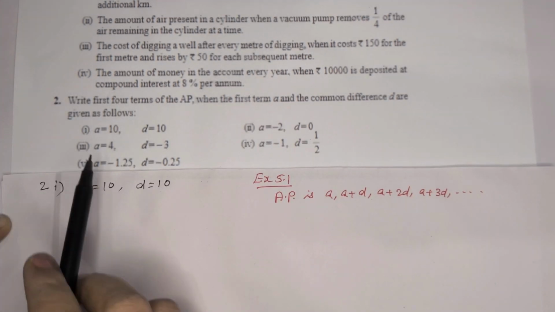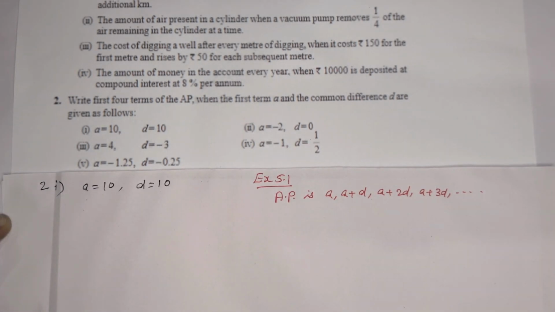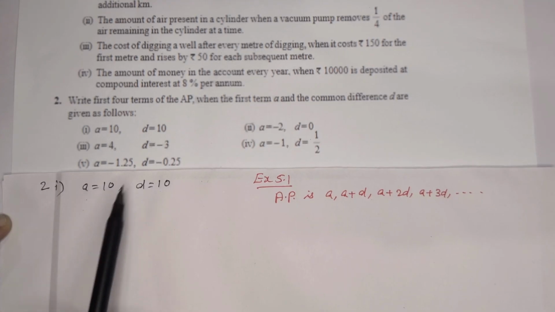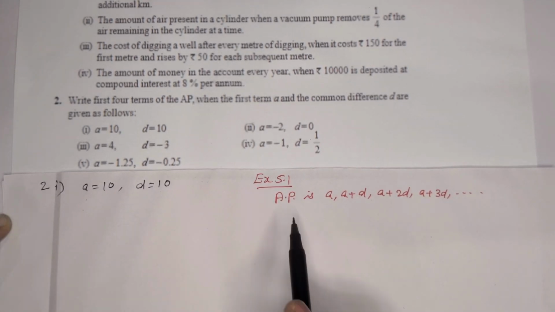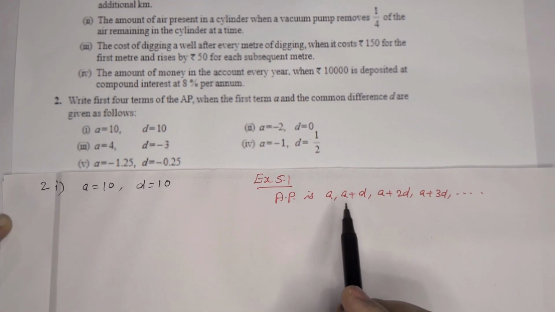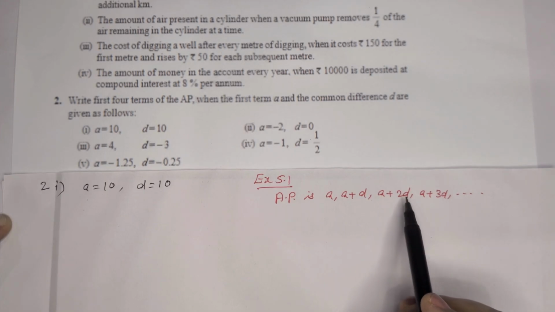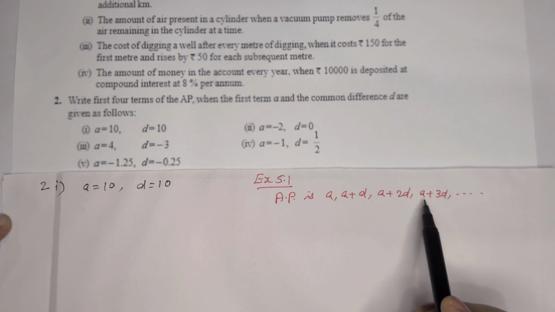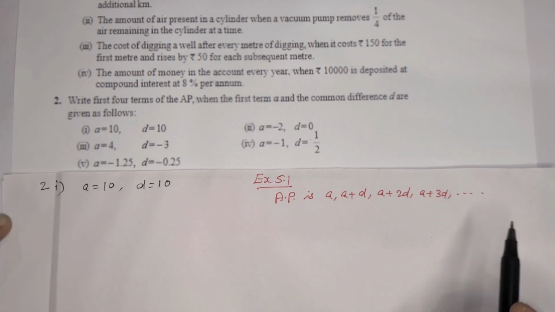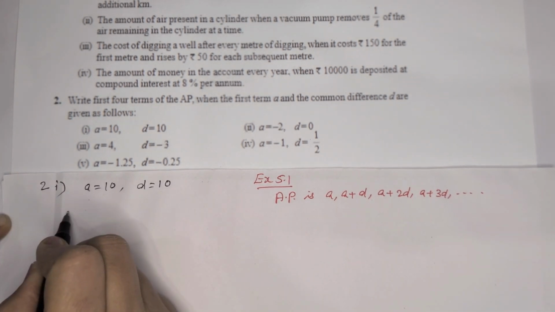Second question. Write the first 4 terms of the AP when the first term a and common difference d are given as follows. First one, a is equal to 10 and d also is equal to 10. We know that an AP forms in this order: first term a, then a plus d, then a plus 2d, then a plus 3d, etc. So here we can write the terms.